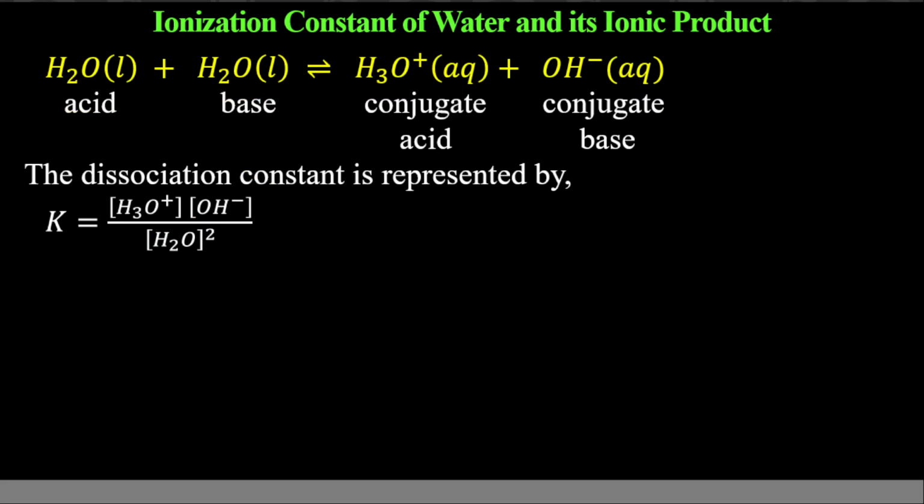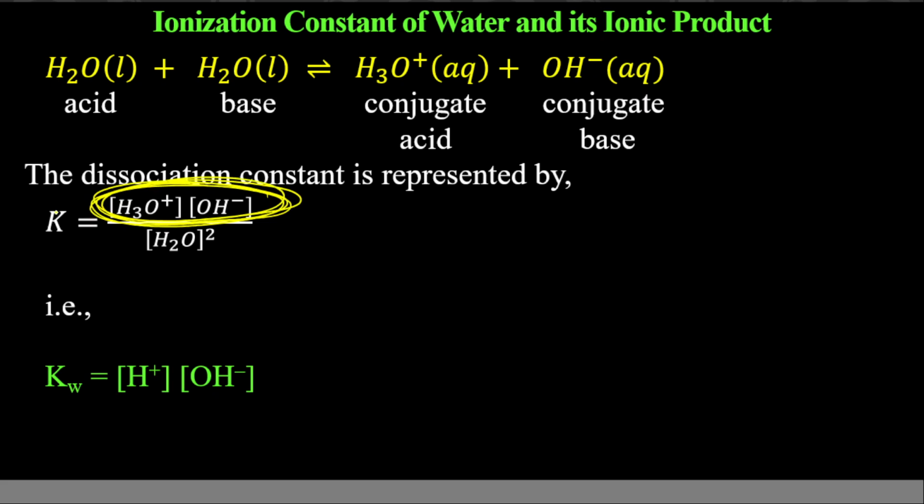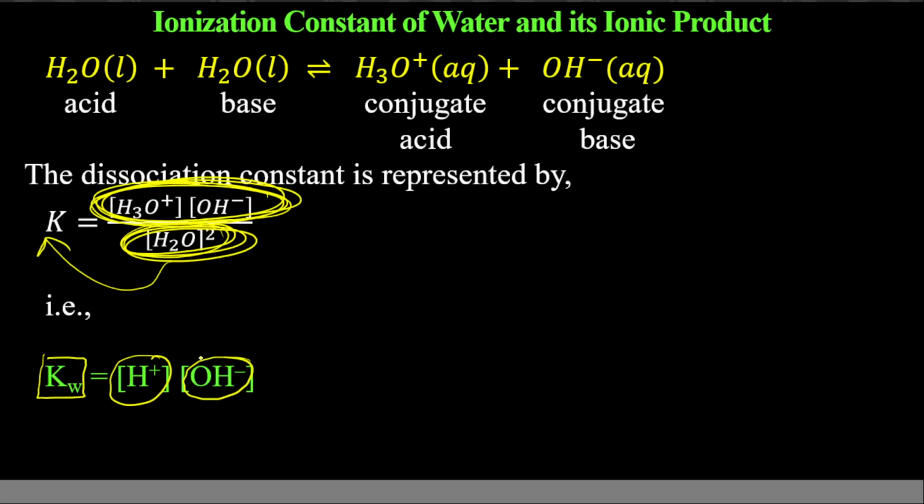It means effectively you have the dissociation constant as H plus and OH minus concentrations only. This H2O will be treated as constant and merged with the constant. And we get the dissociation constant of water as the hydrogen ion concentration multiplied with the hydroxyl ion concentration. Remember, we can write it as hydronium ion concentration multiplied with OH ion concentration as well.